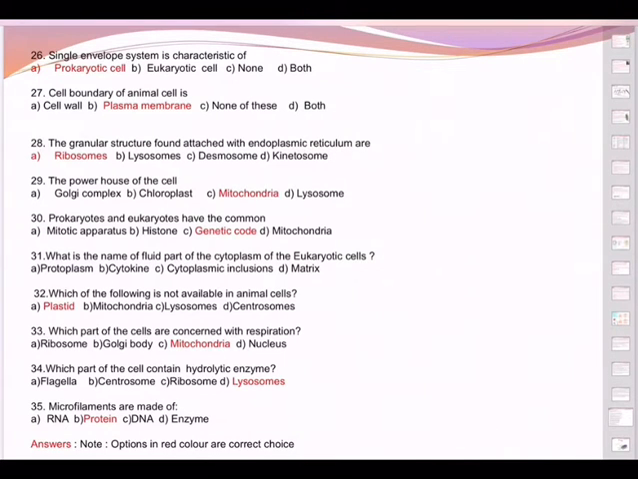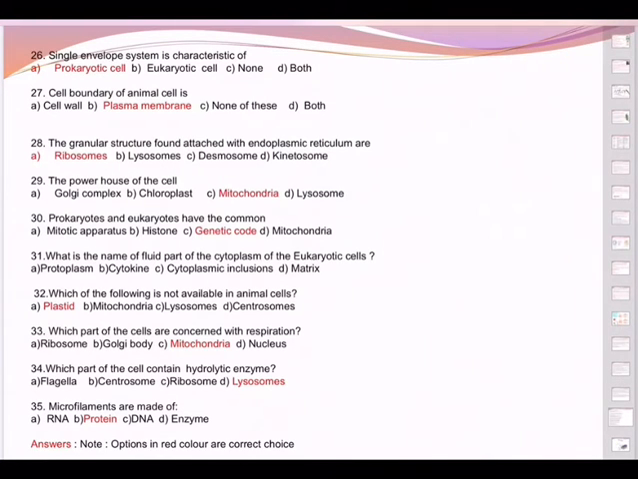So it is asking the question, name the fluid part of the cytoplasm. So protoplasm is part of the cytoplasm. Cytoplasm plus nucleoplasm is equal to protoplasm. Question 32, which of the following is not available in animal cells?